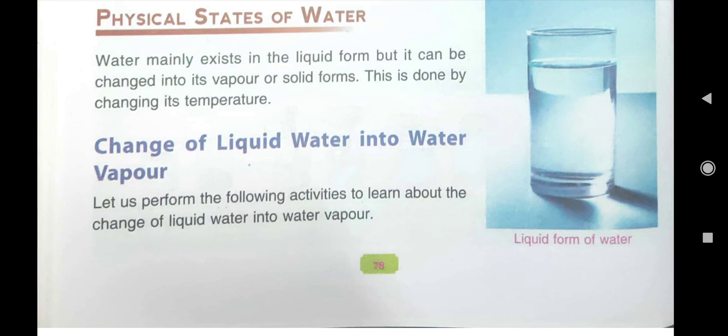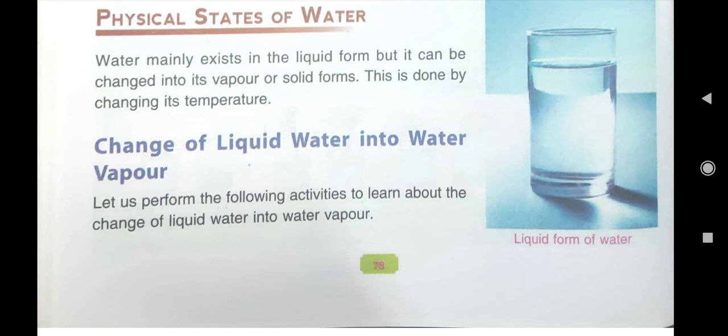We also read about the solute, the substance which we put in any medium to form a mixture, that is known as solute. Then we read about the solvent. Solvent means the medium in which we put the substances to form a solution, and the mixture of solute and solvent is known as solution.